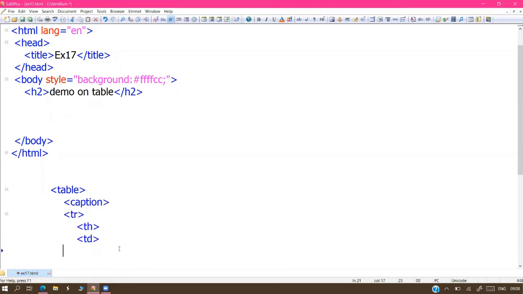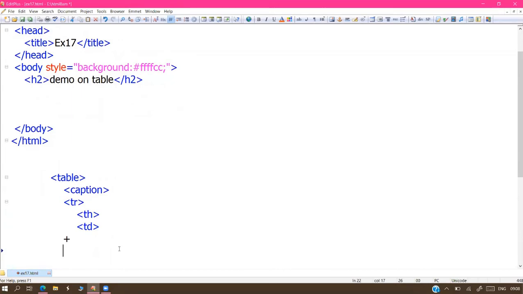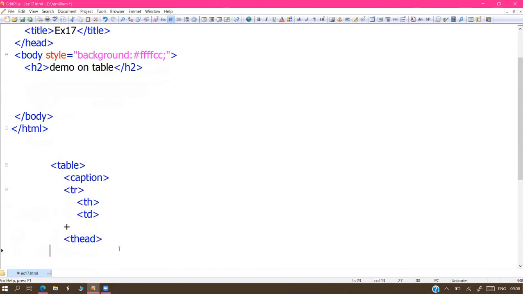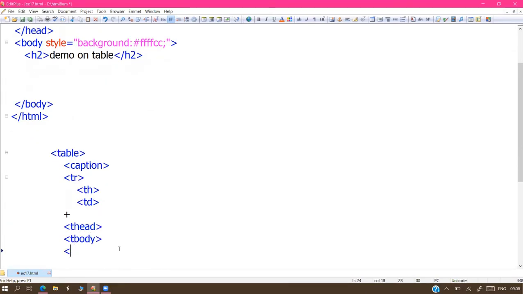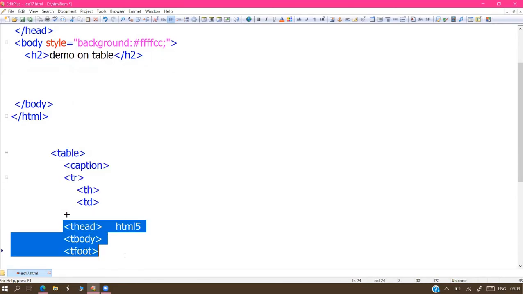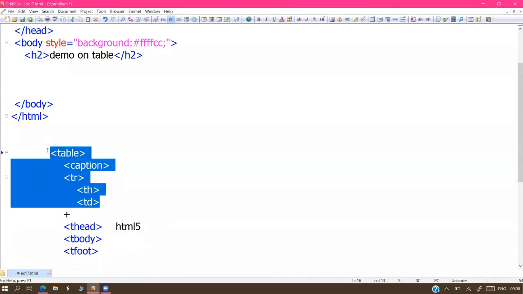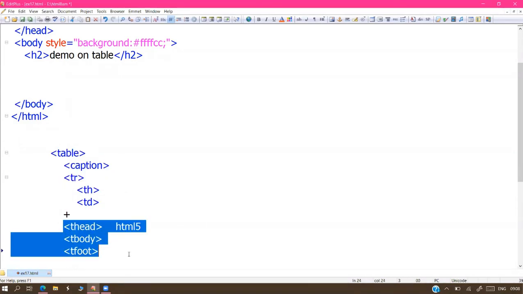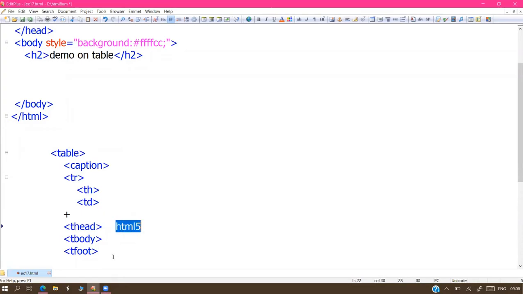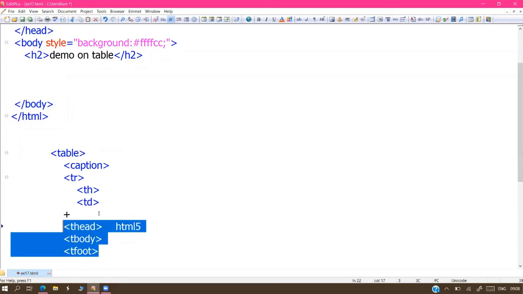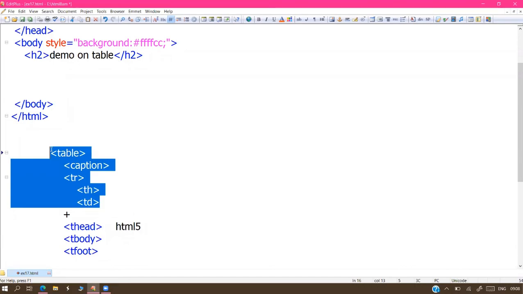Plus, we have 3 more tags. What are they, sir? Table head is one tag, table body is one more tag, and table foot is another. What are these three? All these are HTML5 release tags. These are the old tags, these are the new tags. The old ones are available from the beginning versions of HTML, and these were released in the HTML5 version. Yes, we will work with these also, no problem. But first, we concentrate on these.